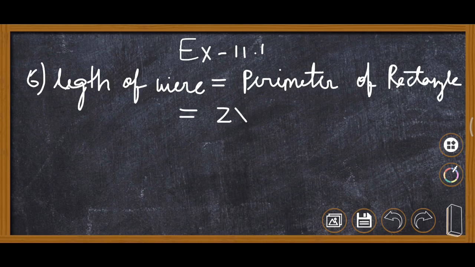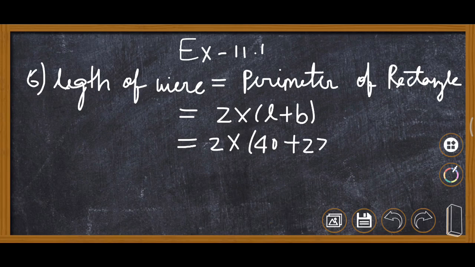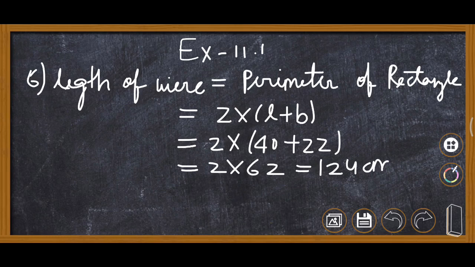Formula of perimeter of rectangle is 2 multiply length plus breadth. Length is given, this is 40 and breadth is 22. So 40 plus 22, 62, and answer is 124 centimeter. This is the length of the wire.